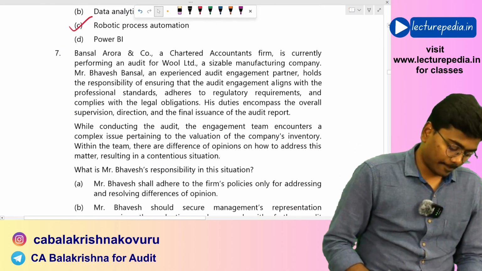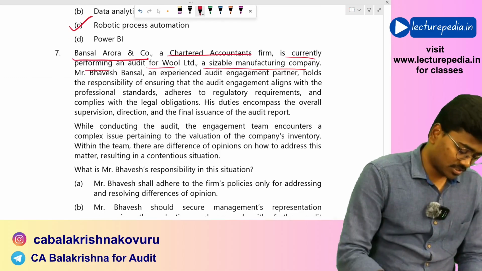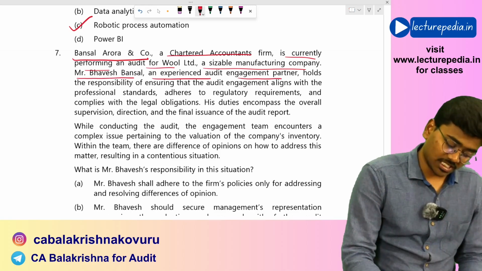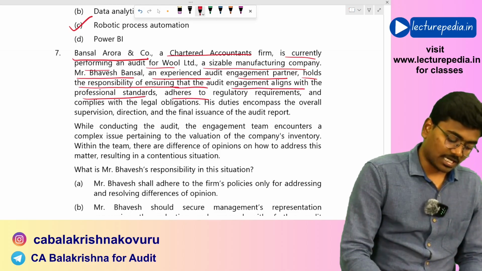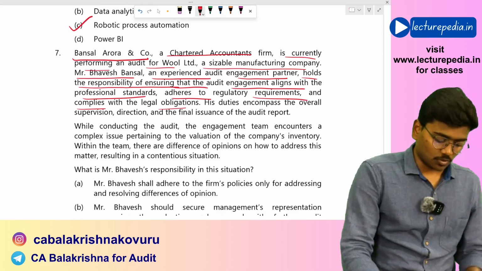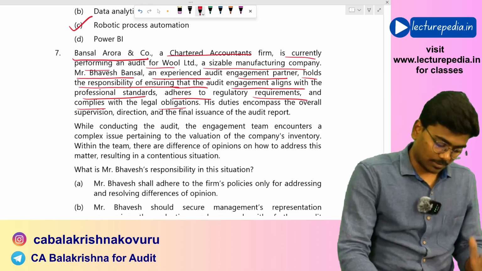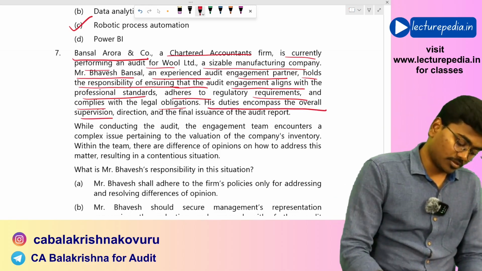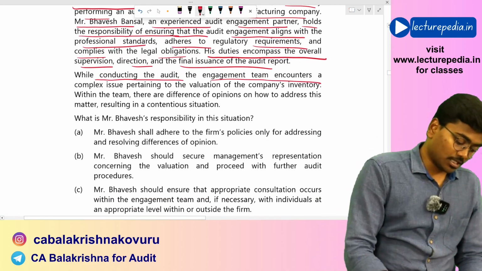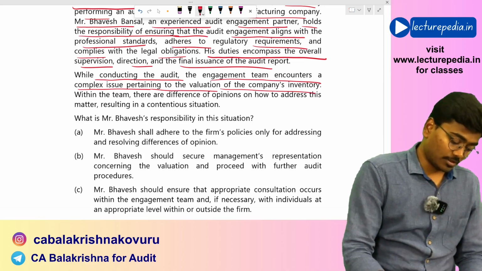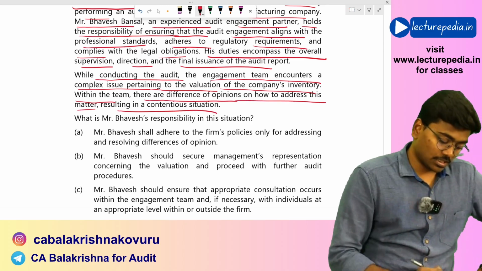Next, 7th MCQ. Bansal Arora & Co, a chartered accountant firm, is currently performing the audit for Wool Limited, a sizable manufacturing company. Mr. Bhavesh Bansal, an experienced audit engagement partner, holds the responsibility of ensuring that the audit engagement aligns with professional standards, adheres to regulatory requirements, and complies with legal obligations. His duties encompass the overall supervision, direction, and final issuance of the audit report. While conducting the audit, the engagement team encounters a complex issue pertaining to valuation of the company's inventory. Within the team, there are differences of opinion on how to address this matter, resulting in a contentious situation.